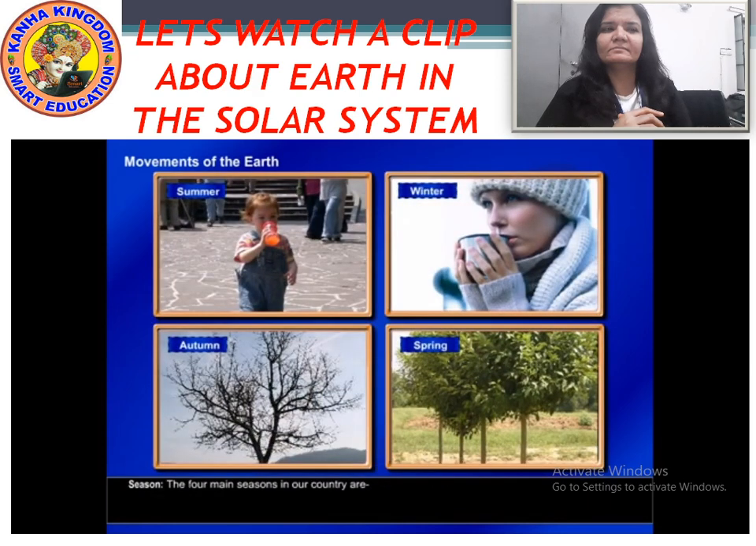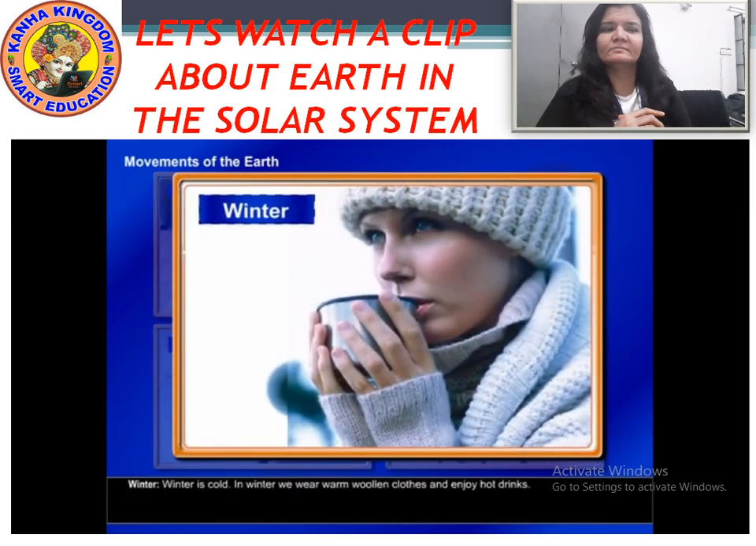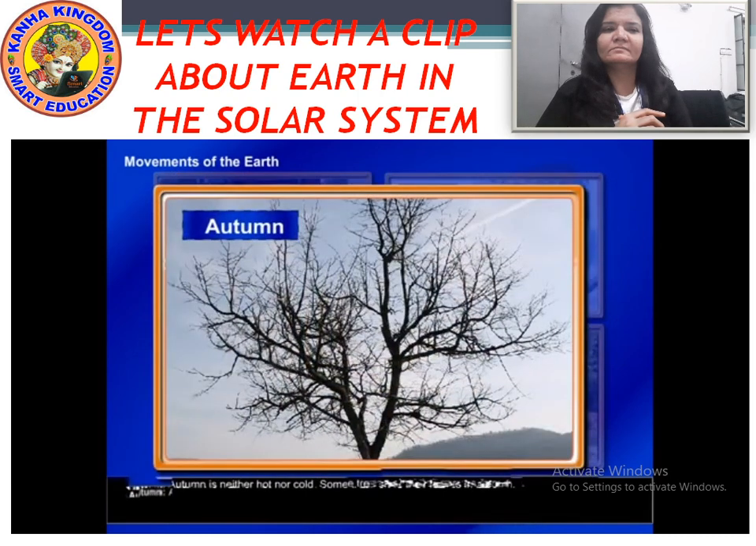Seasons. The four main seasons in our country are summer. Summer is hot with dry or humid conditions, so we try to keep cool in summer. We drink cold drinks and wear light clothes. Winter. Winter is cold. In winter we wear warm woolen clothes and enjoy hot drinks. Autumn. Autumn is neither hot nor cold. Some trees shed their leaves in autumn.